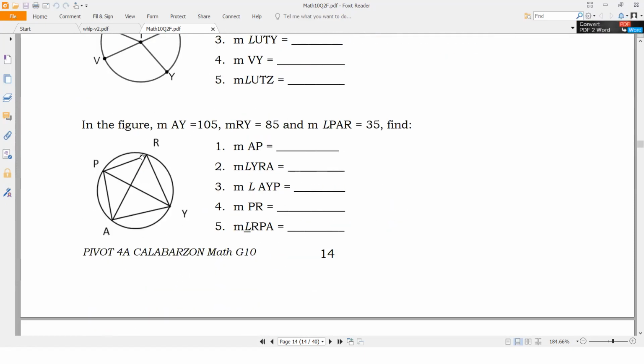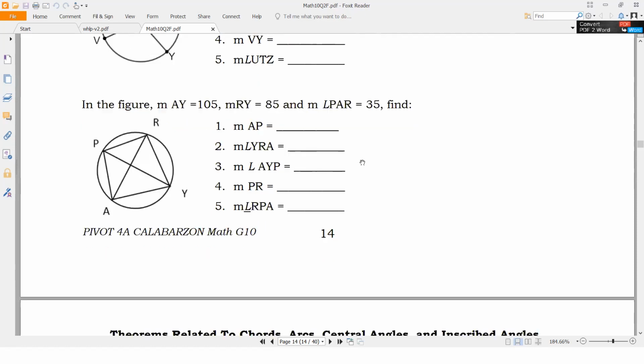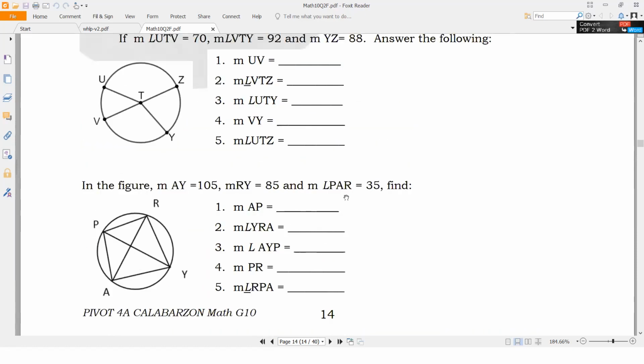Also, another figure, if arc AY, pag dalawang letter lang, that's arc 105, and arc RY is 85, and angle PAR is 35, find the measurement. Ang gagawin lang po natin, the idea of a central angle and inscribed angle.